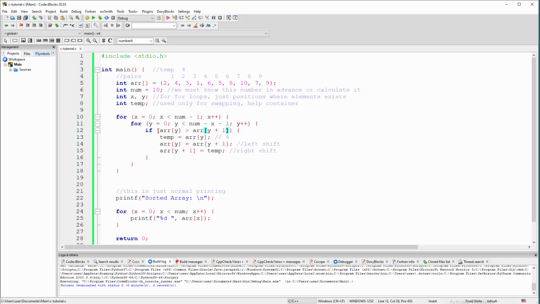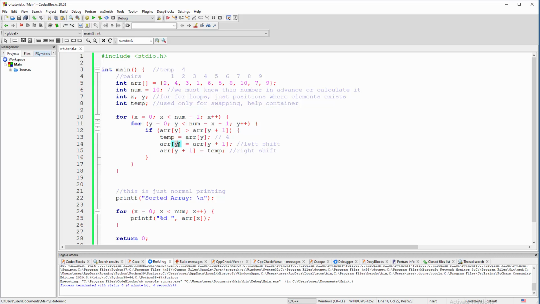In that case, we are putting that big thing in a temporary variable. Then we are targeting position +1, and that value we are pushing into the left side. So this is basically a left shift, where you are grabbing the small number and putting it into the left side, and this is fixing the right side in such a way that you're grabbing that stuff from the temporary variable and putting it there.